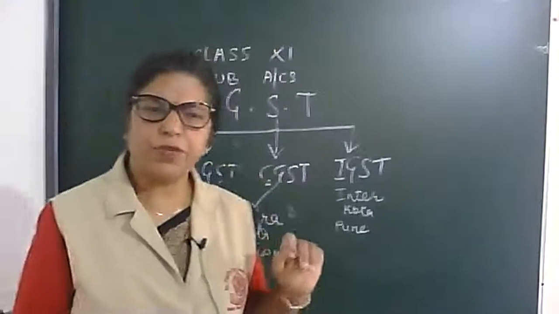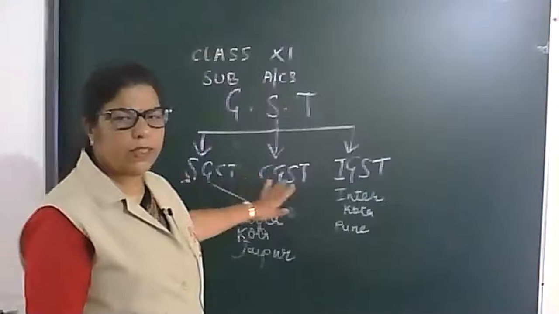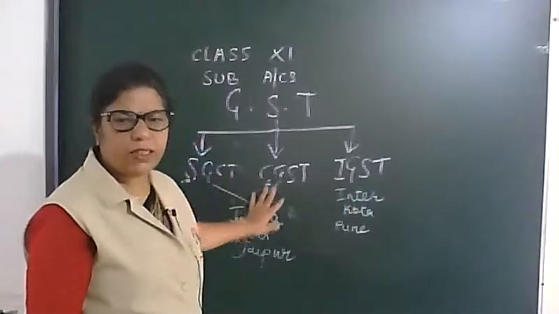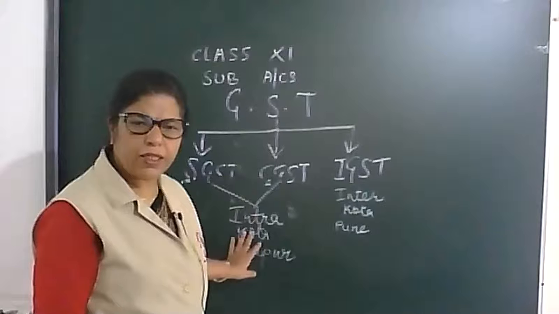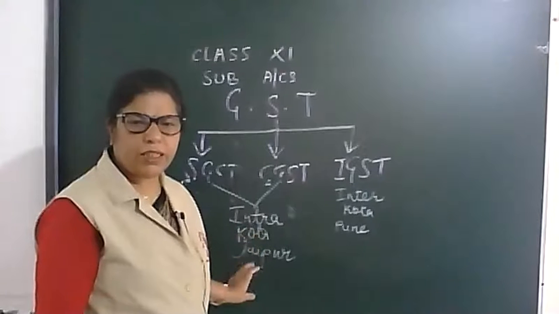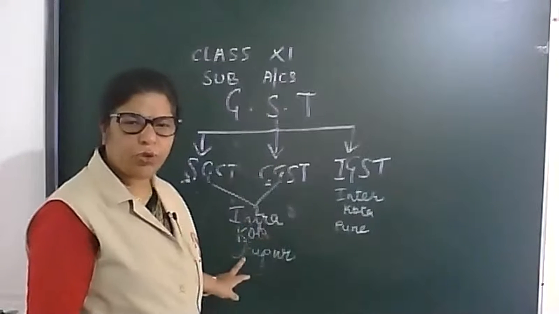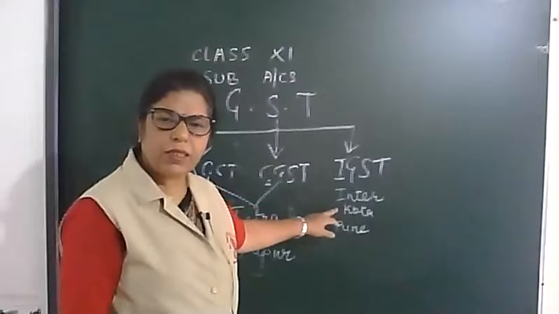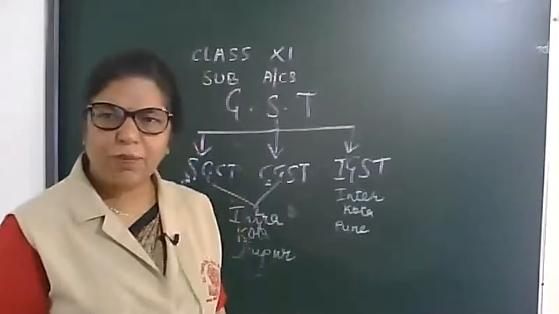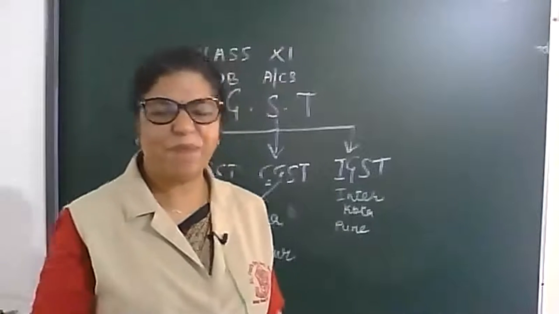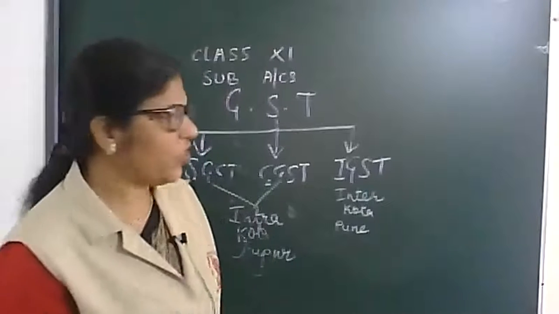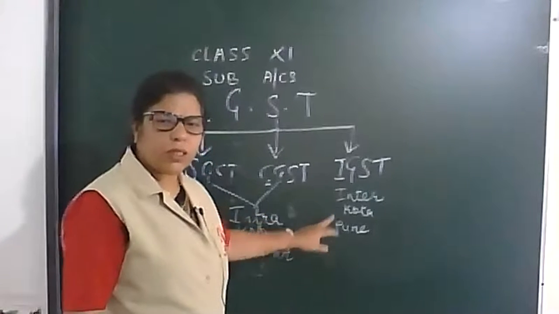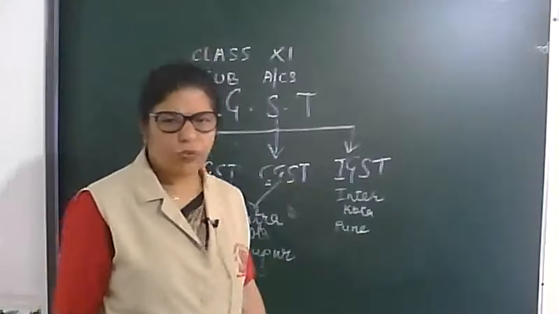So GST is classified in three parts: SGST, CGST, IGST. And SGST and CGST are the part of intra-state. Intra-state means same state, Kota, Jaipur. And IGST means it is imposed on interstate. Interstate means states change, like Kota, Pune, Rajasthan, Maharashtra, this way.